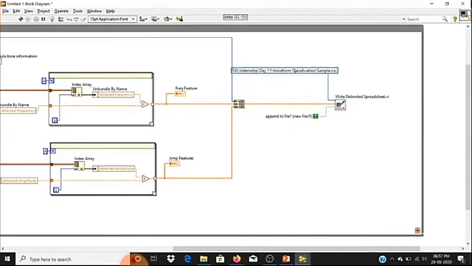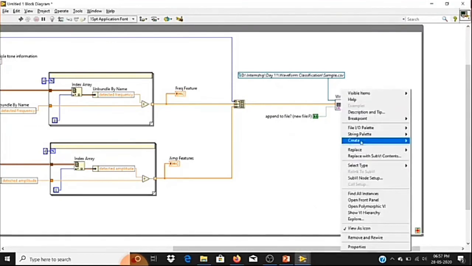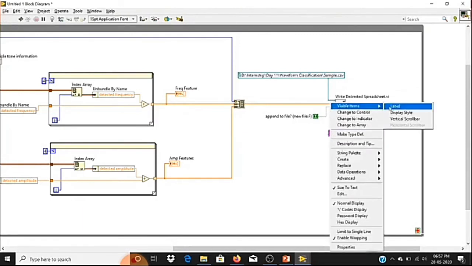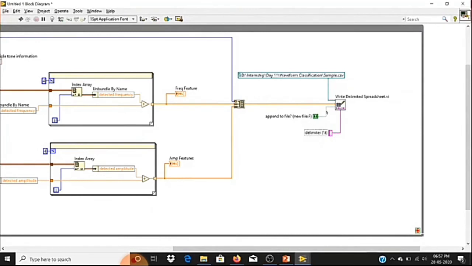As I'm saving as a CSV, I must specify the delimiter. So I'll create a constant and give the delimiter as comma. We must specify this. I have specified the delimiter as comma because the extension I have given is CSV, comma separated value. Let me minimize this one.